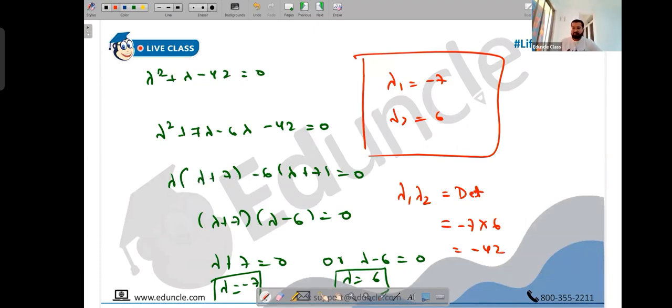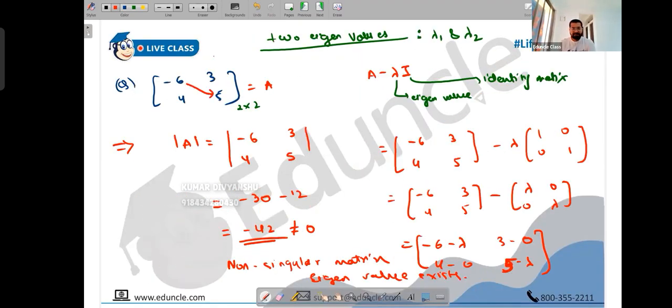And what is the sum of eigenvalues? It is the trace of the matrix. Also check that. Minus 7 plus 6 is minus 1. So is the trace minus 1 or not? Minus 6 plus 5, absolutely, the trace is also minus 1. So the sum of diagonal elements is nothing but the trace.